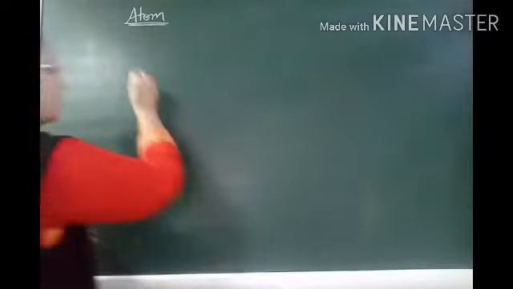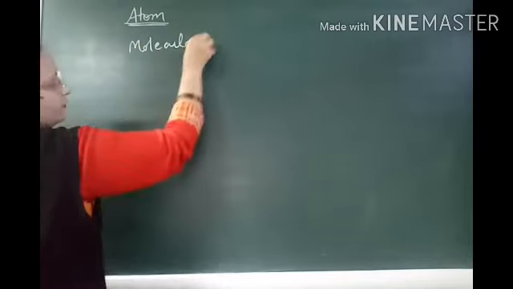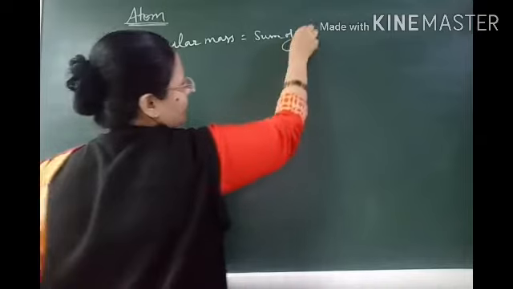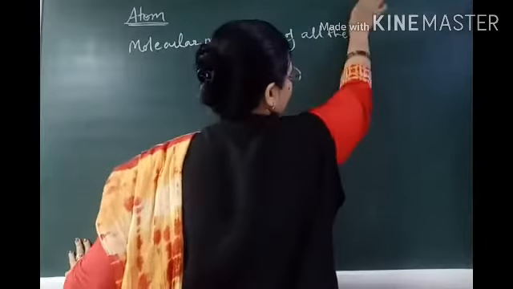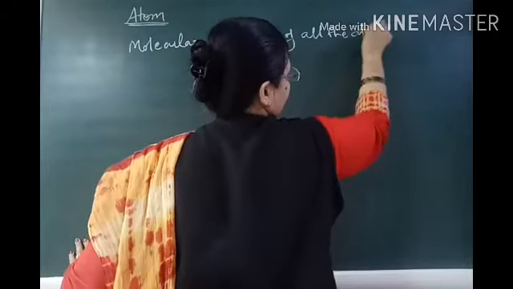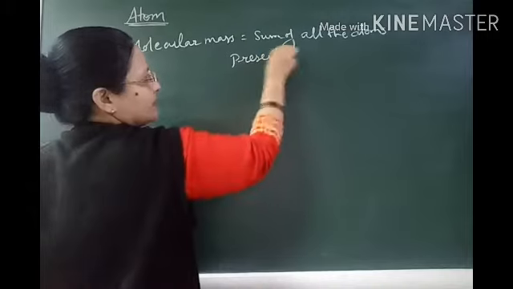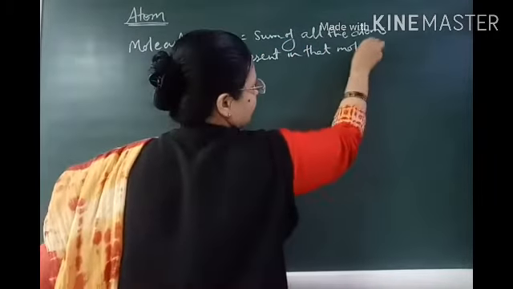So the molecular mass is the sum of the masses of all the atoms present in that molecule.